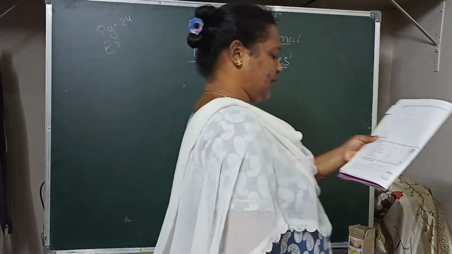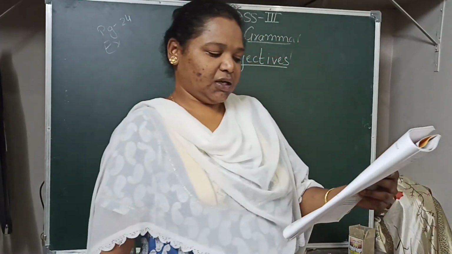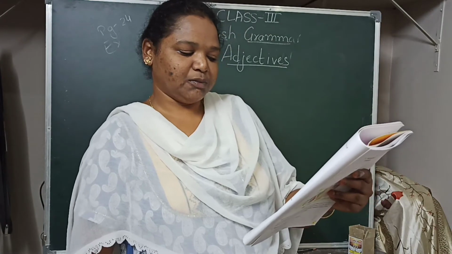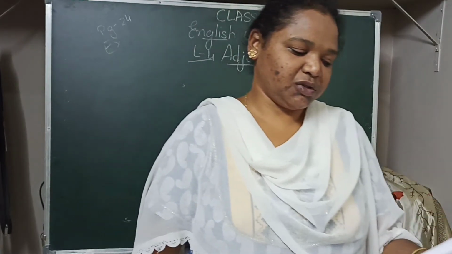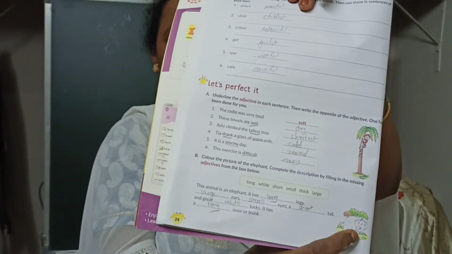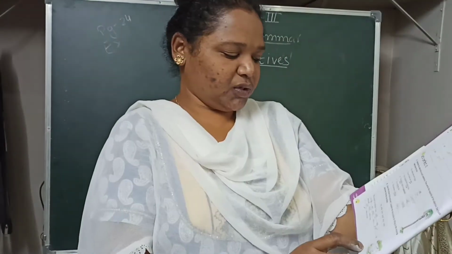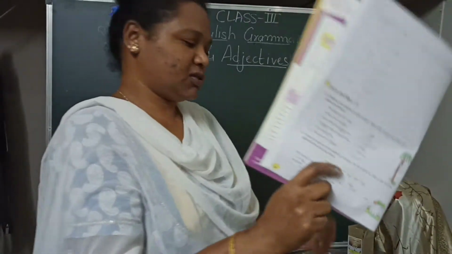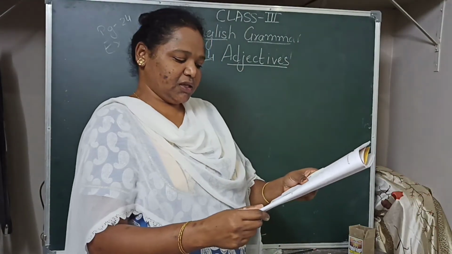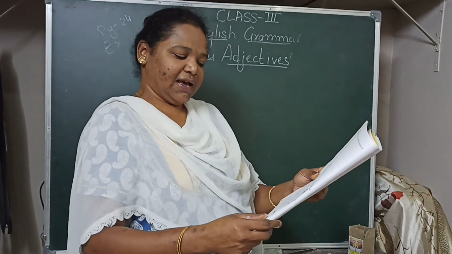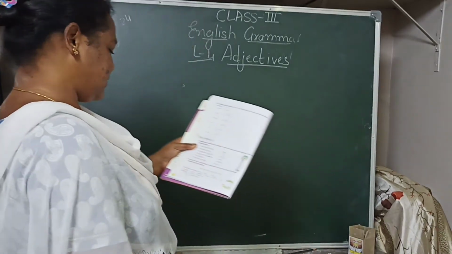Exercise B, color the picture of the elephant. Complete the description by filling in the missing adjectives from the box below. You have to color this picture of the small elephant here, on page number 24. We have to fill in the blanks using this help box. First one, this animal is an elephant. It has long legs.